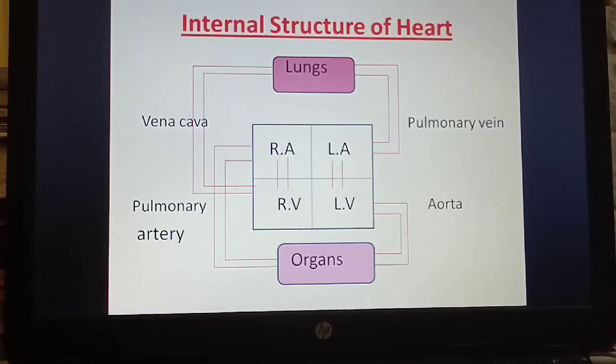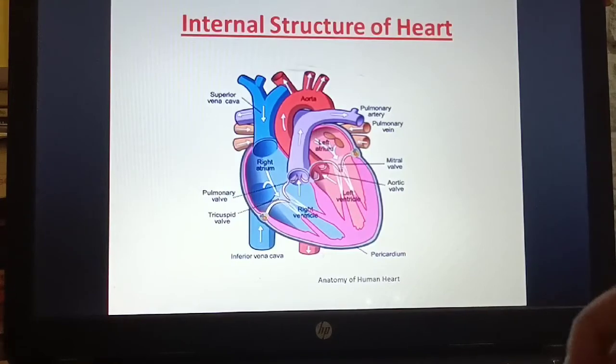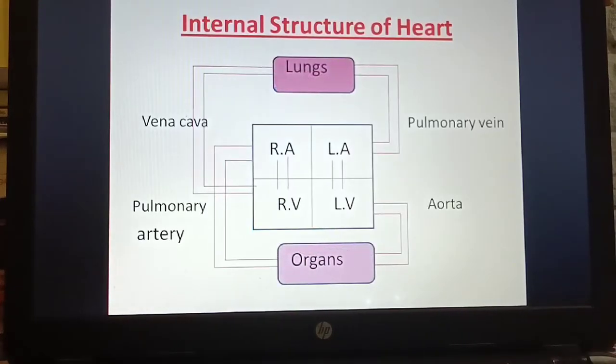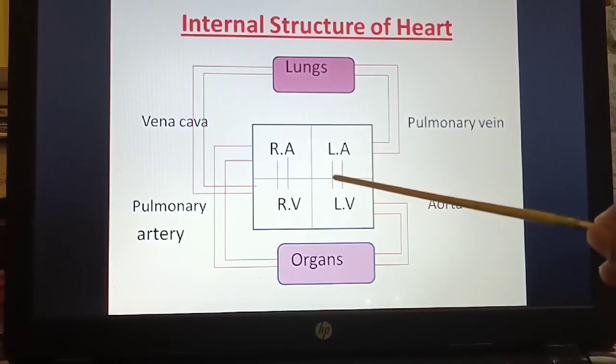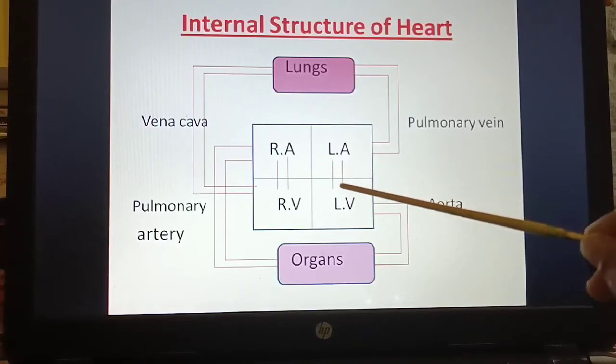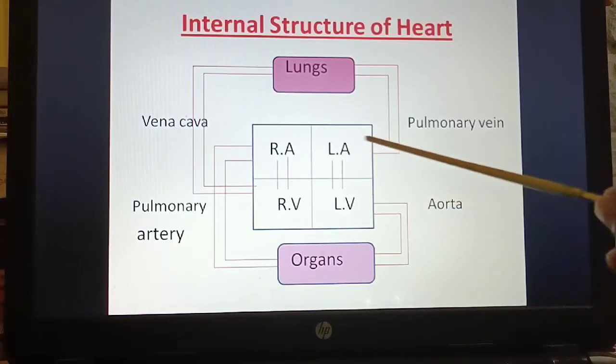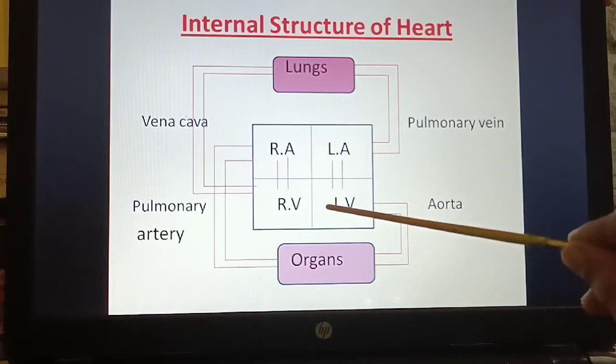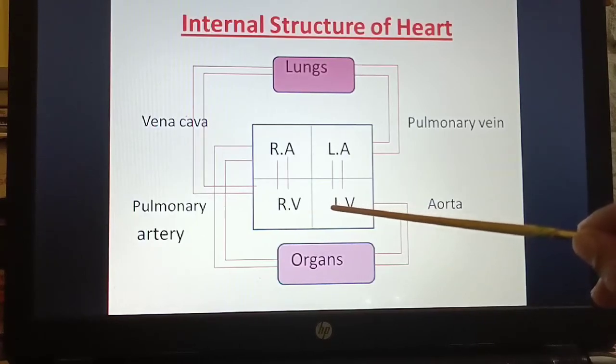Next we'll see the internal structure of the heart. This is your heart. Now what happens in the heart? Heart consists of four chambers, that is the upper two chambers called atria, and the lower two chambers called ventricles.